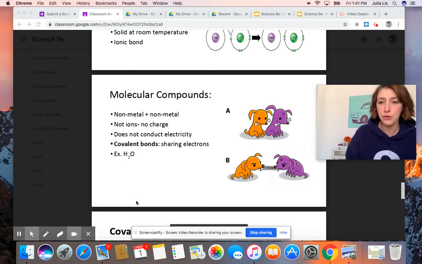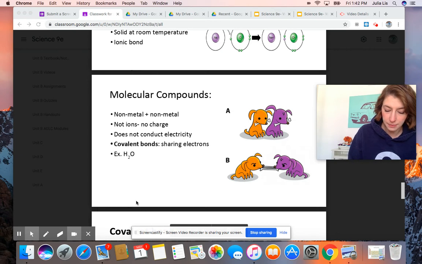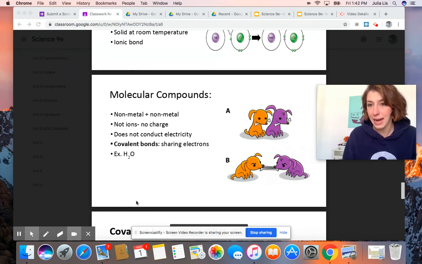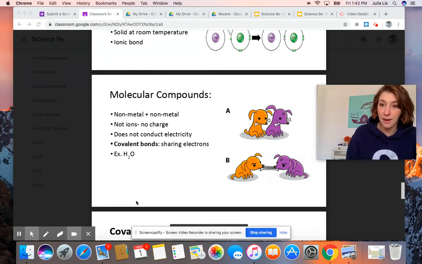And so if I drew water for you and how water looks as a molecule, you'll see that they're sharing electrons. So oxygen, it's the eighth element on the periodic table, so it would have 8 protons in the nucleus, and it would have 8 neutrons.